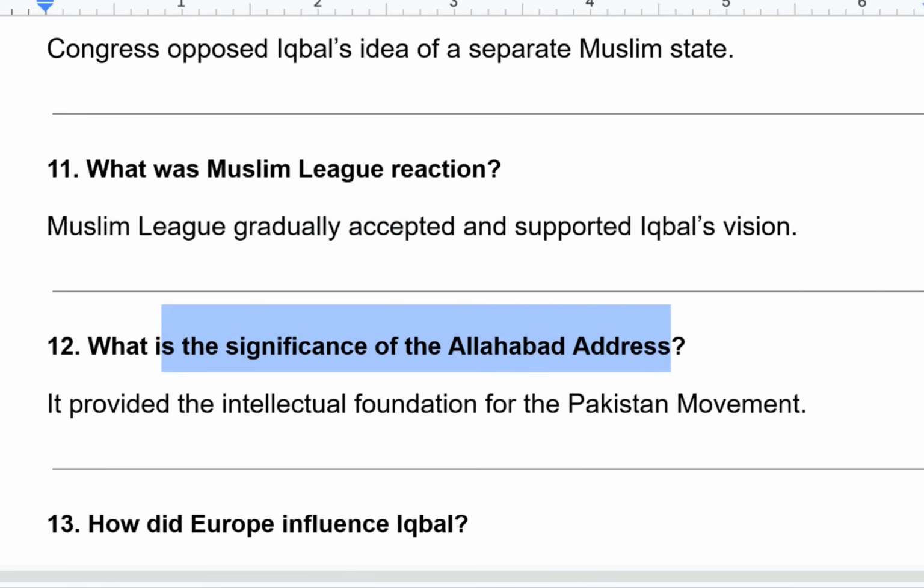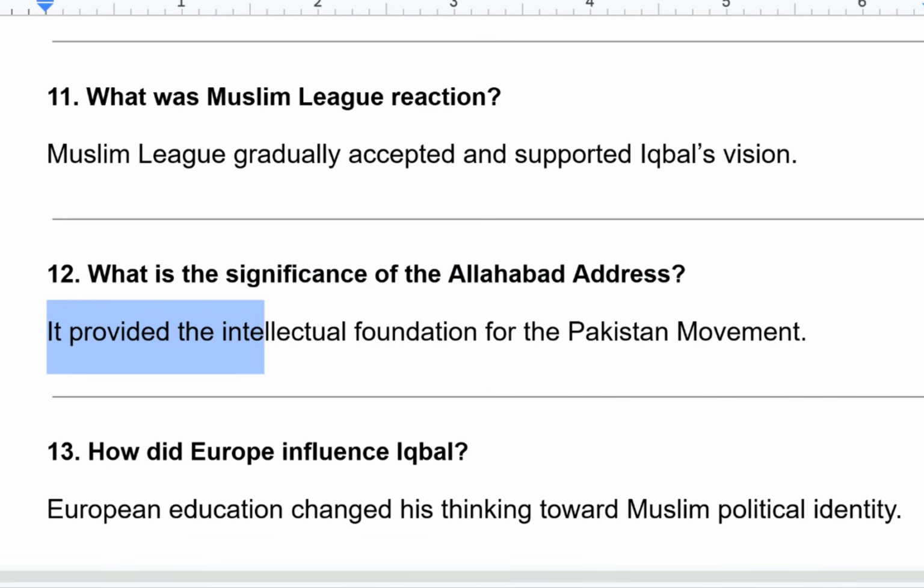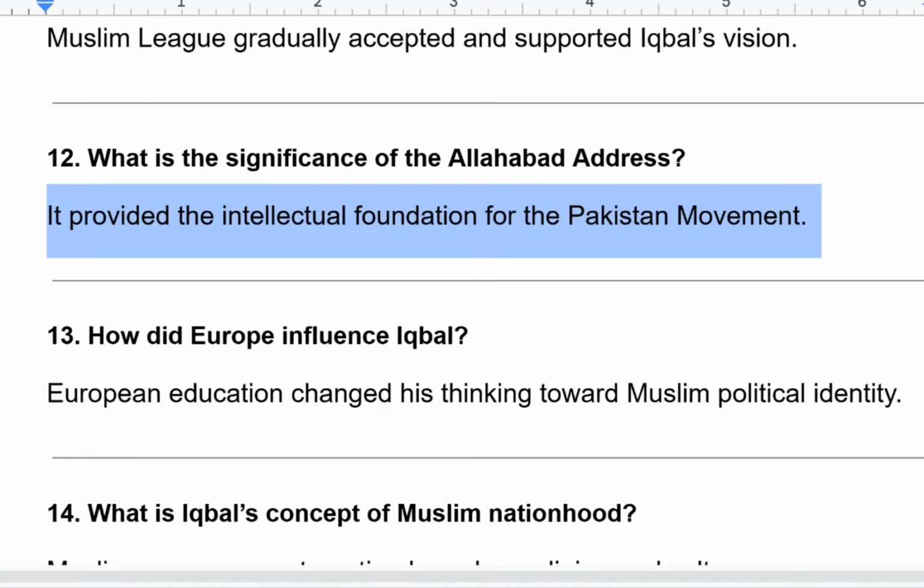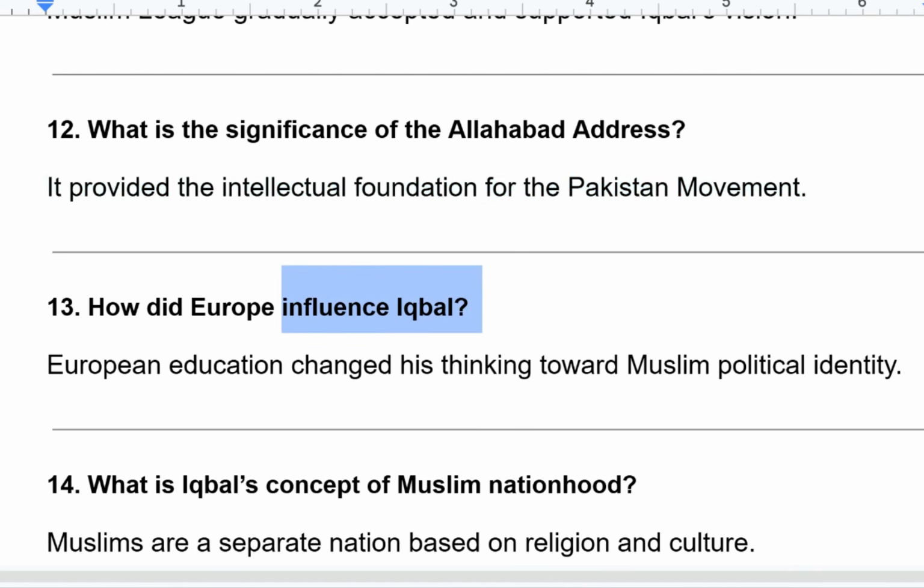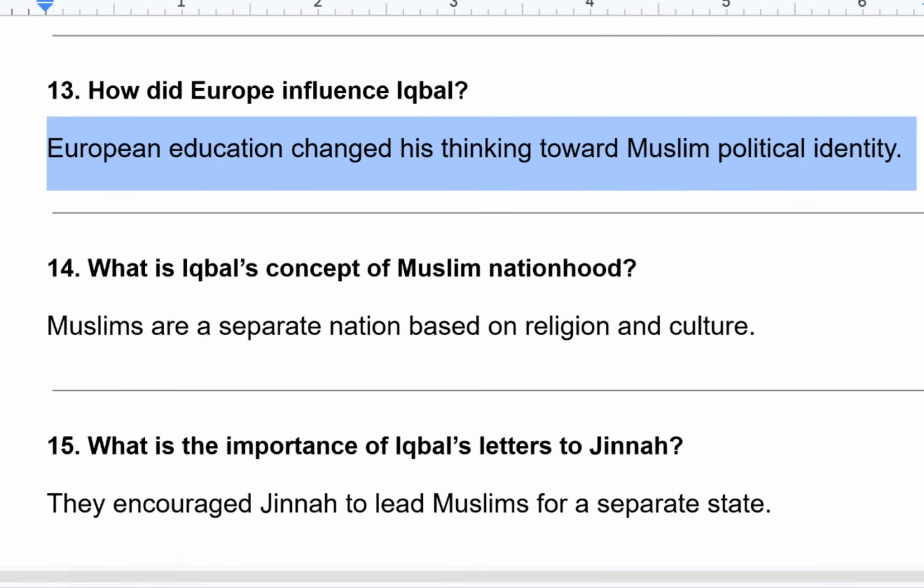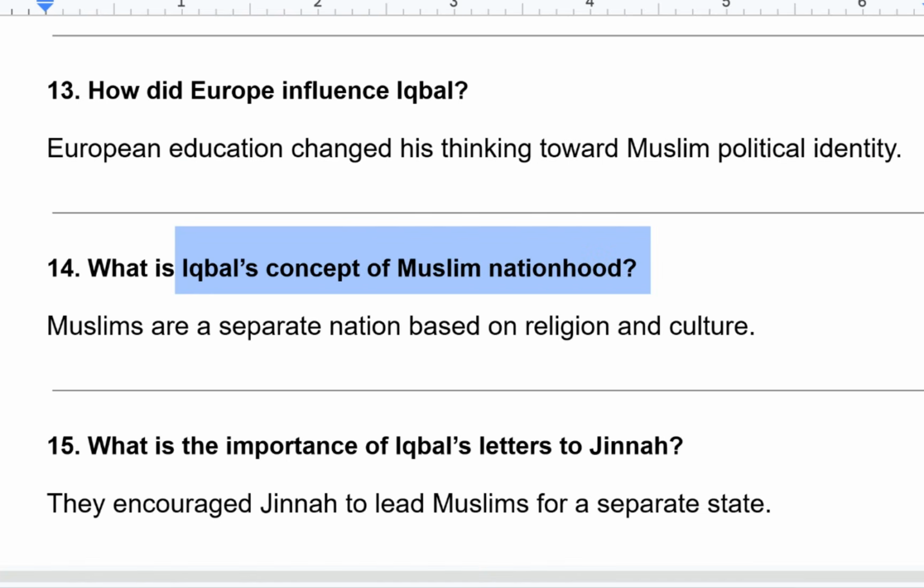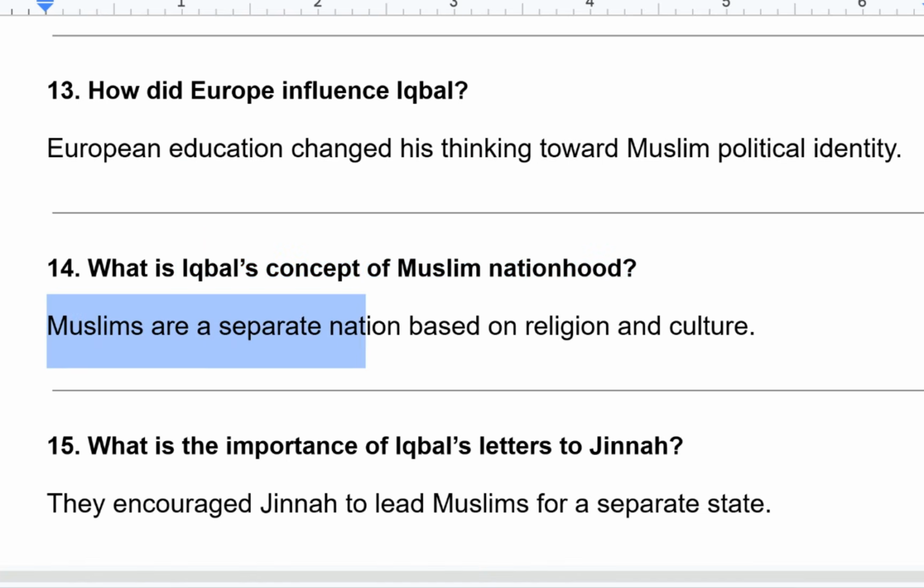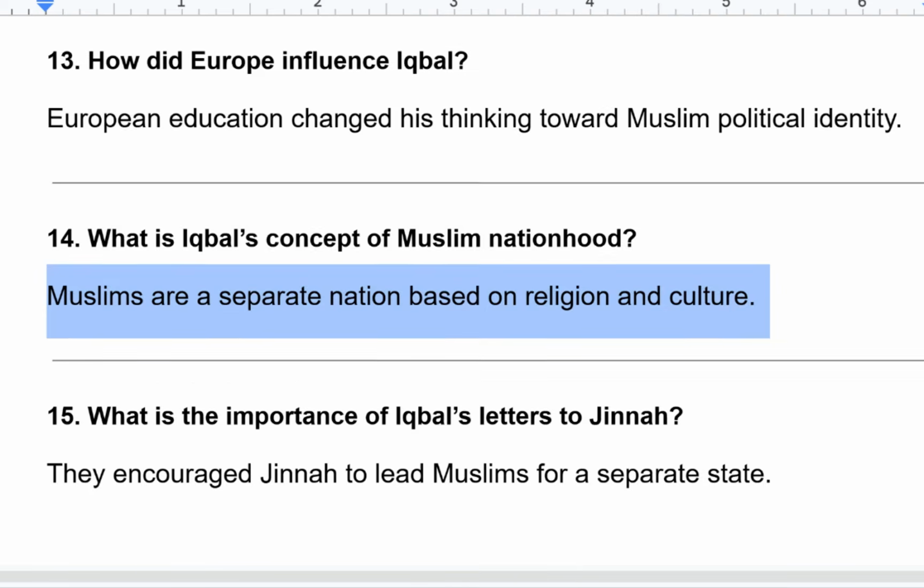What is the significance of the Allahabad address? It provided the intellectual foundation for the Pakistan movement. How did Europe influence Iqbal? European education changed his thinking toward Muslim political identity. What is Iqbal's concept of Muslim nationhood? Muslims are a separate nation based on religion and culture.